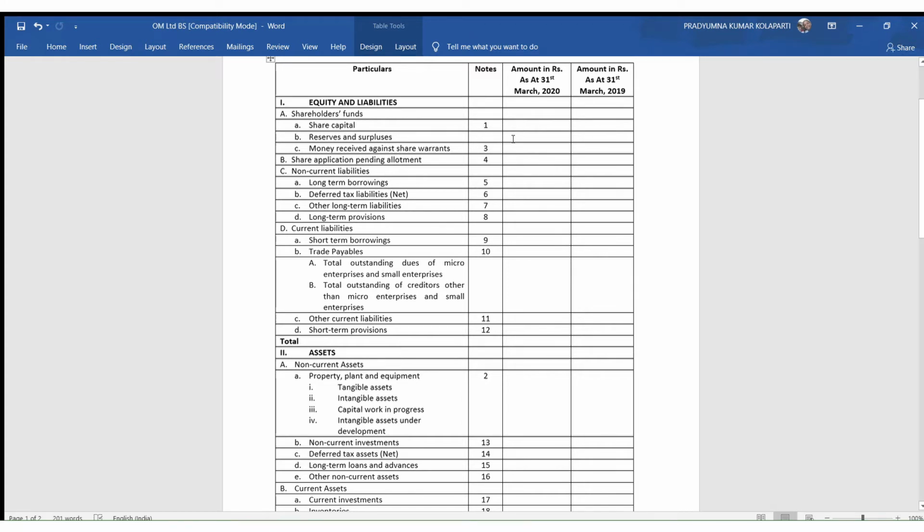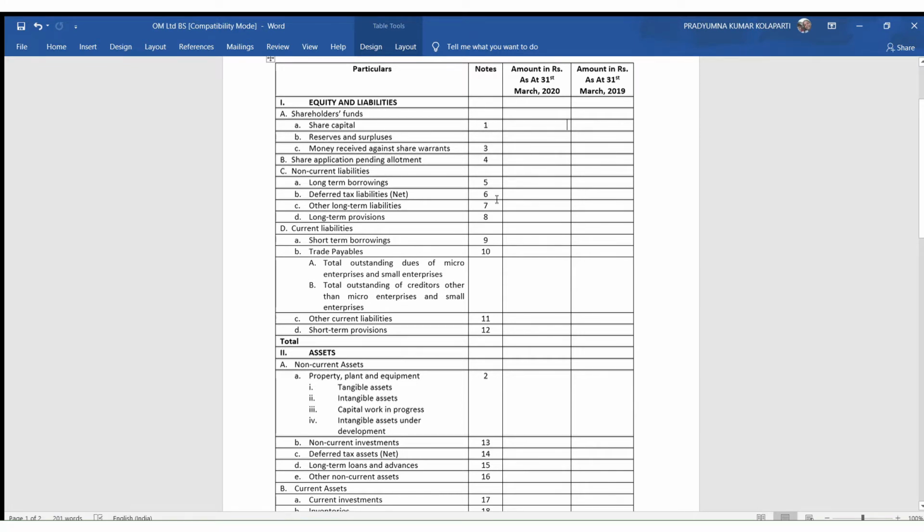So they should have a clear picture by looking at my financial statements. For that purpose, I will not be able to give everything on the face of the balance sheet. So I am giving broad items on the face of the balance sheet, and I am giving reference to notes.